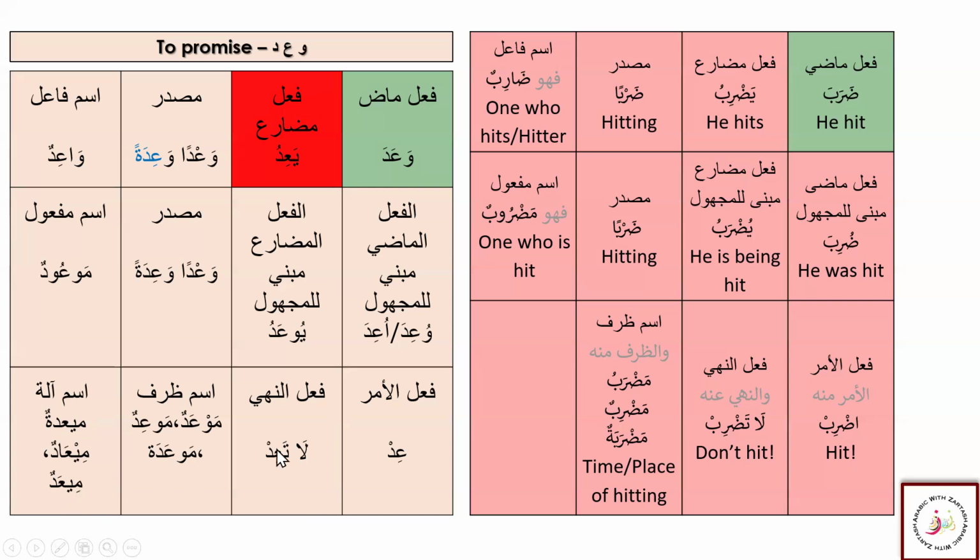So we know that we have three types of ism ala, we have three types of ism zarf, and all these we can see in the dictionary, because for this family we know that there is nothing fixed. Like we have different types of masdar. Also, there is a fixed pattern for ism zarf and ism ala. So we are going to apply that for all these three types: mi'adatun, mi'adun, and mi'adatun, mi'adun. And for ism zarf, we have three patterns: ma'adun, ma'idun, and ma'adatun, with the fatha, with the kasra, and with this ta marbuta.